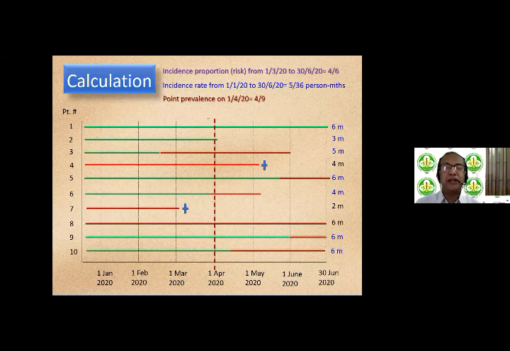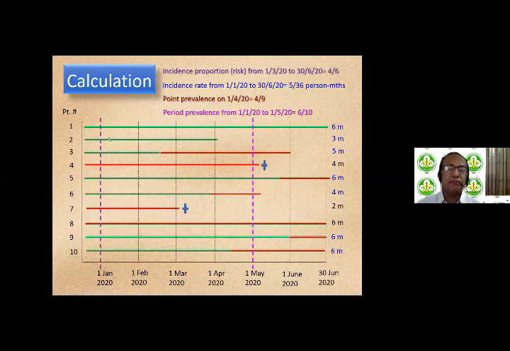Now let's look at period prevalence by the vertical pink lines from the 1st of January 2020 to the 1st of May 2020. So on the 1st of January 2020, all 10 patients were available for observation. They were followed up till the 1st of May.